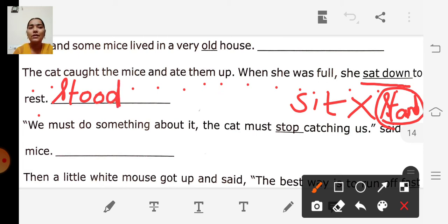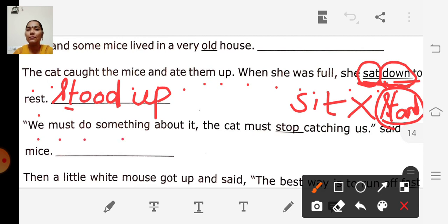Stood. Here sat down. So, the opposite of sat is stood. And what is the opposite of down? Up, right? So, stood up. So, the opposite of sat down is stood up. Okay, look at the next sentence.